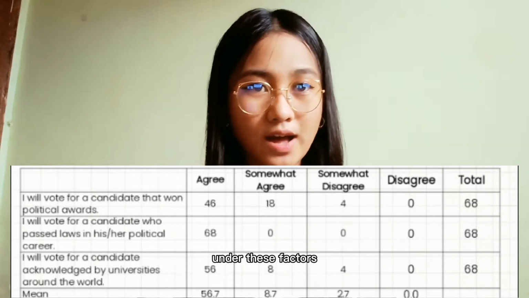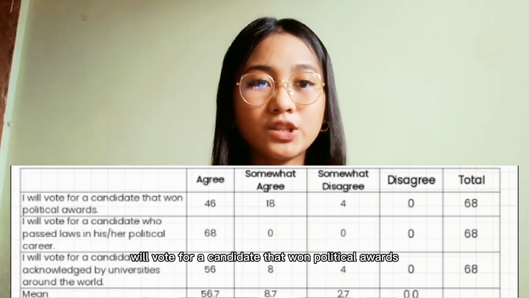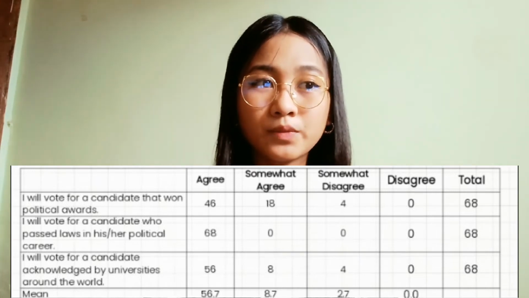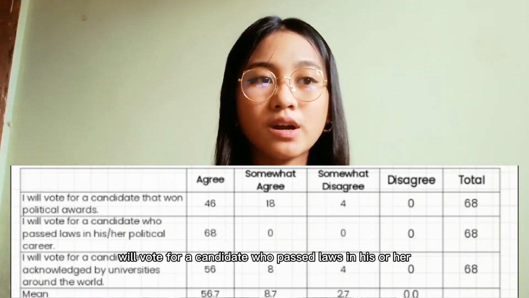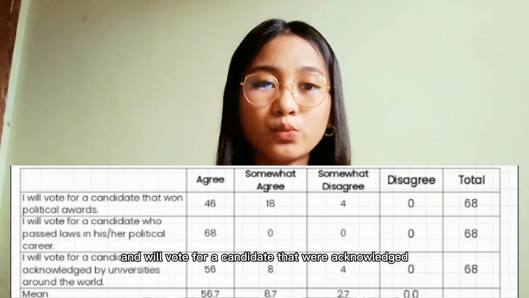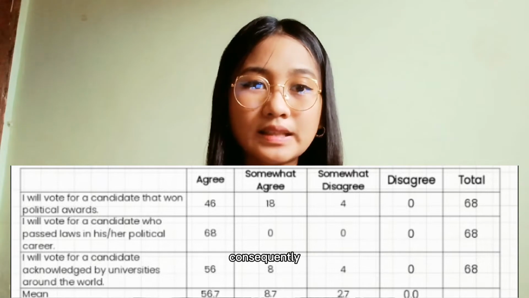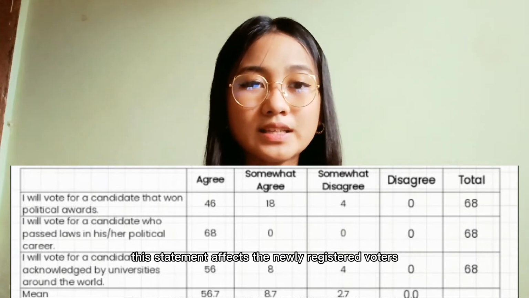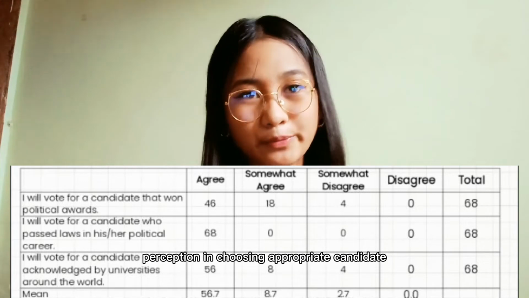assertions under this factor. The first one is will vote for a candidate that won political awards, will vote for a candidate who passed laws in his or her political career, and will vote for a candidate that was acknowledged by the universities around the world. Consequently, these statements affect the newly registered voters' perception in choosing the appropriate candidate.